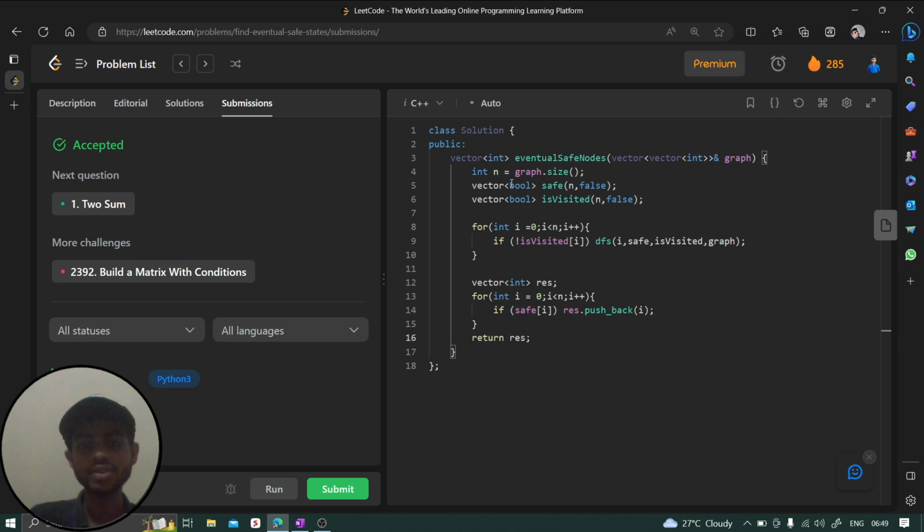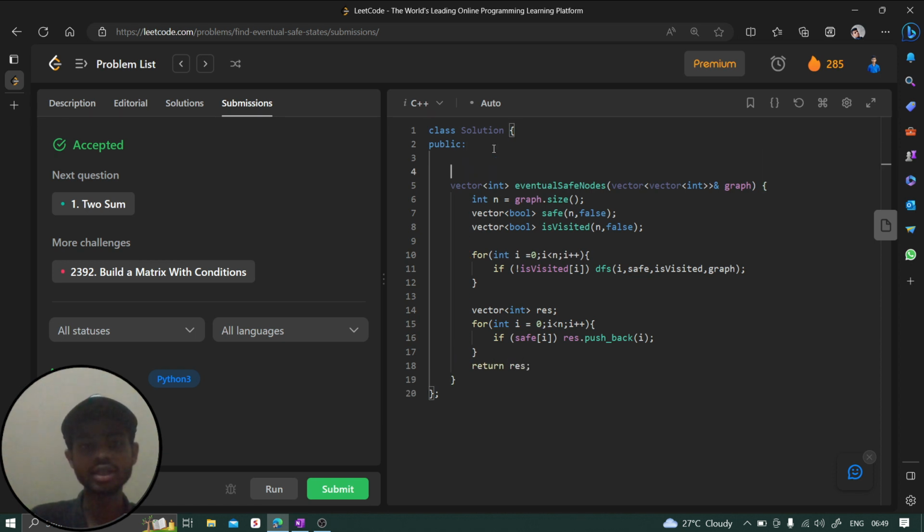Now let's define that dfs function over here. So we can say bool dfs, and it is going to take a node, then a vector of bool safe, then a vector of bool is visited, right? And at the end, we're also going to take our graph as well, because we are defining it outside of this function. We are not using a nested function here.